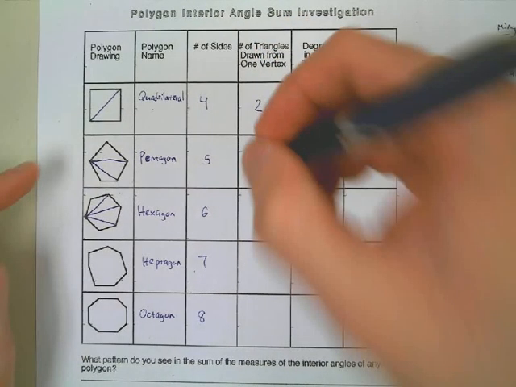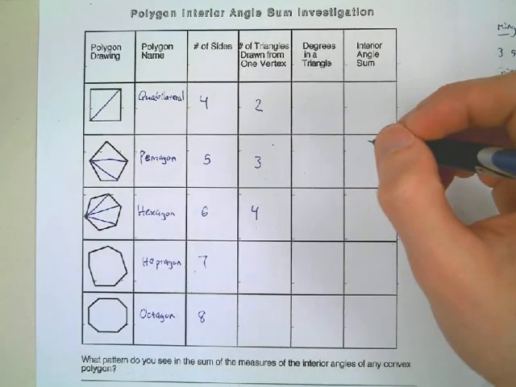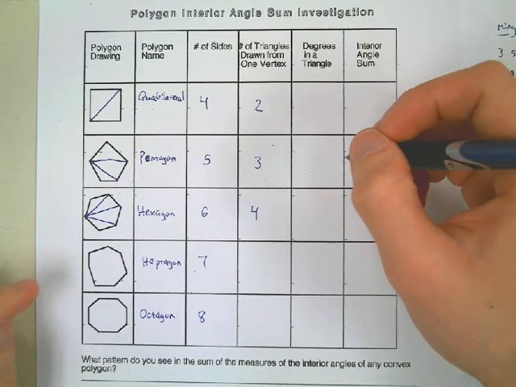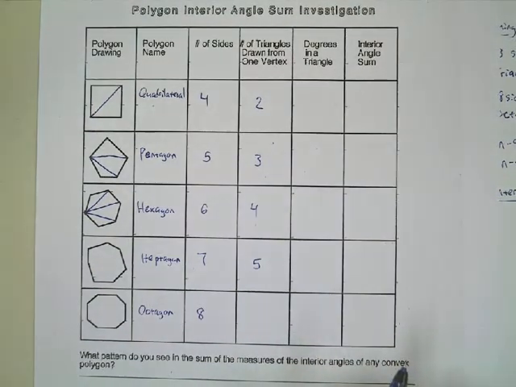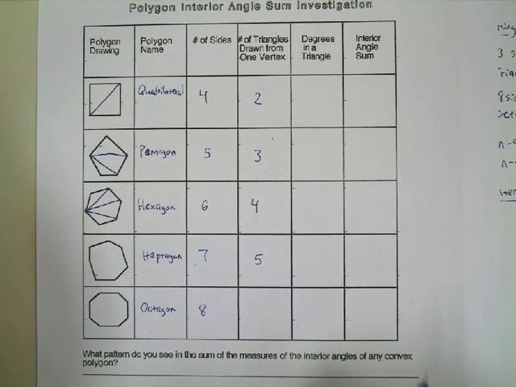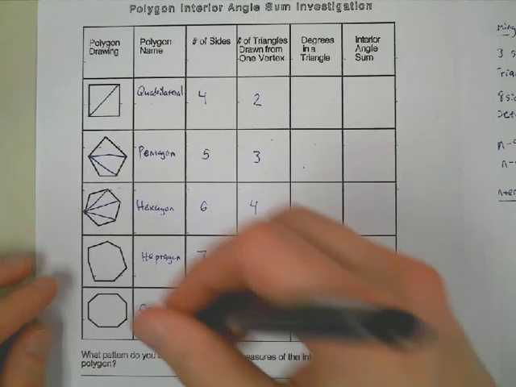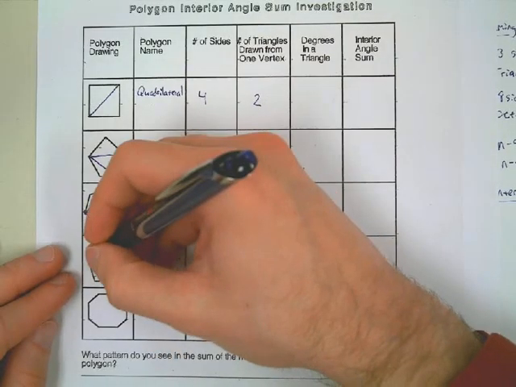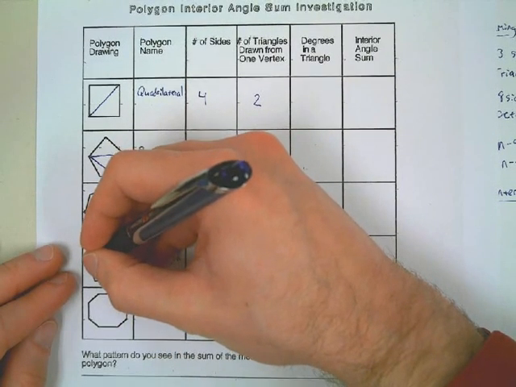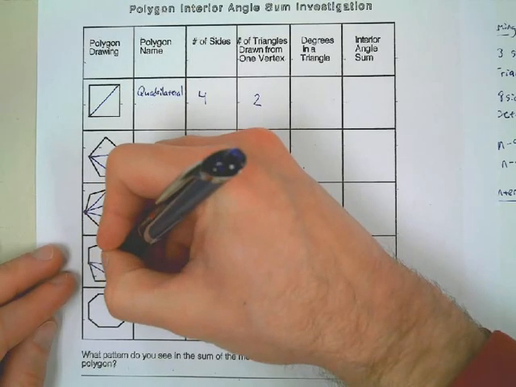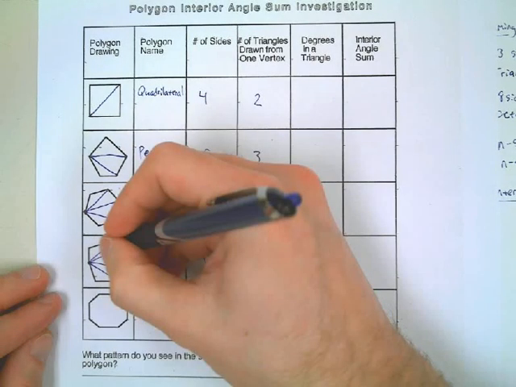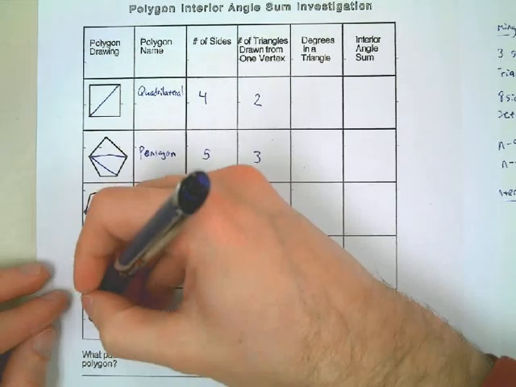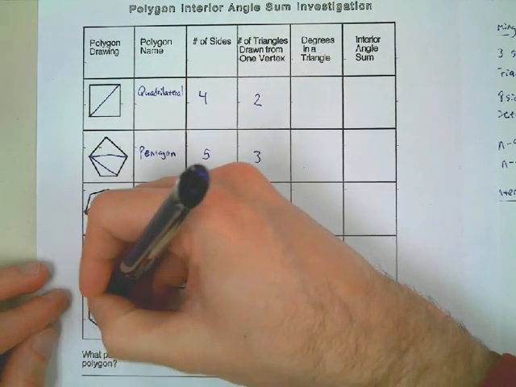The next one, yeah, Jason, very good, is going to have 5. And then the octagon's going to have how many diagonals, we think? 6. That's right. So again, if I pick a vertex here, there to there, there to there, there to there, there to there. And the octagon again, I'll go from there to there, there to there.